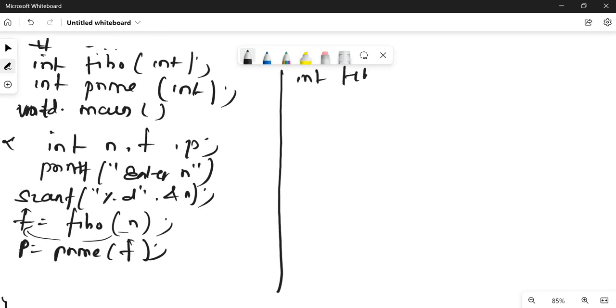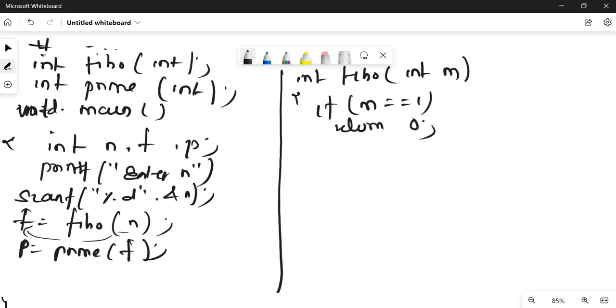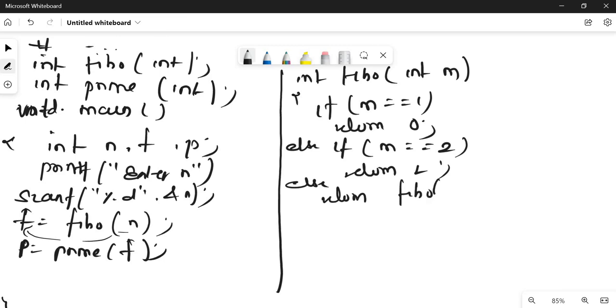Let me go to the Fibo function, we'll pass the value as m. If m equals 1, return 0. You remember the previous recursive function, the same thing I am writing. Else if m equals 2, we have to return 1, else return Fibo(m minus 1) plus Fibo(m minus 2). Sorry, I think it's m, not n. That's all for Fibonacci. Now let's go to prime.